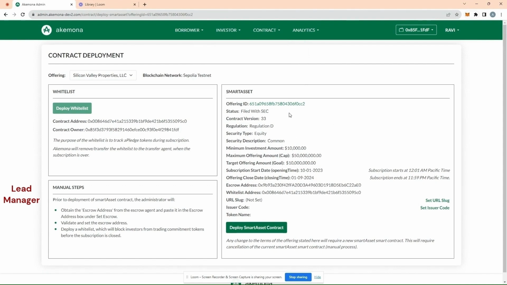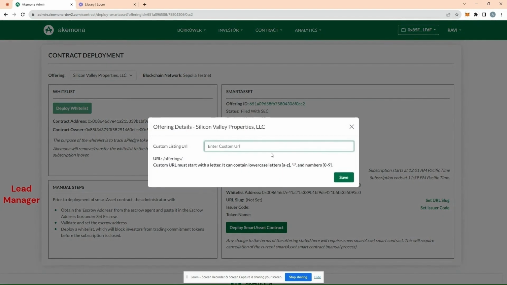Perfect. Now, here's the information about the smart asset contract and the offering. We are going to deploy a smart contract. Before we deploy the smart contract, let's set up a custom URL for our offering.